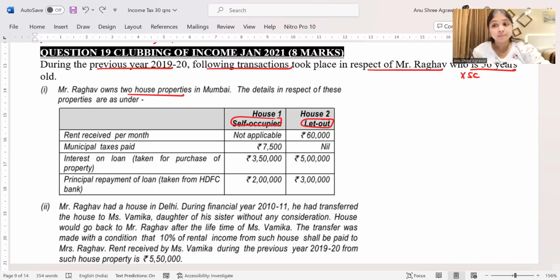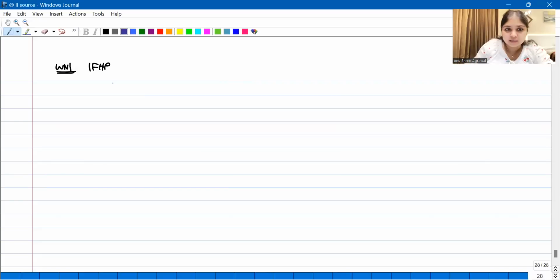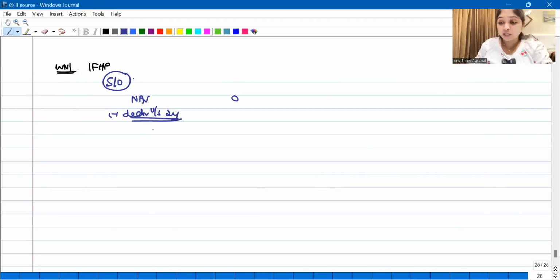Now with this information, let us try to compute. Let us consider the self-occupied property first. NAV will always be 0. From this, what will we subtract? We'll subtract deductions under section 24. It is a self-occupied property. So how many 24 deductions will we have? We will have only one deduction, which is interest on borrowed capital. What is the rule that we have made for ourselves? We will always think about 2 things.